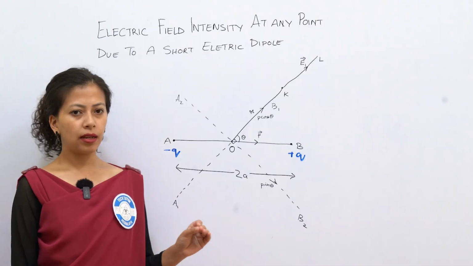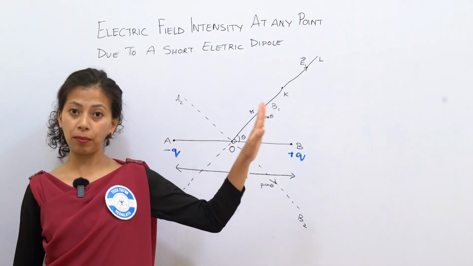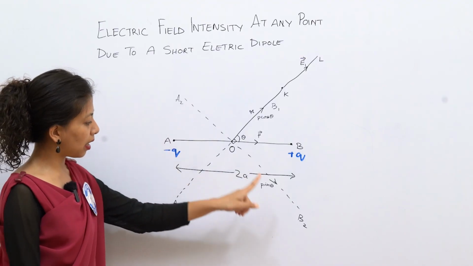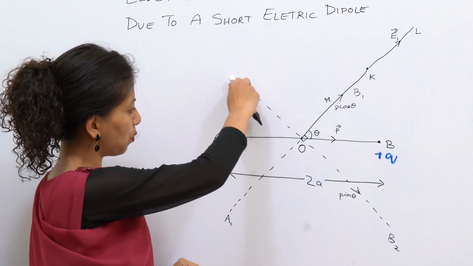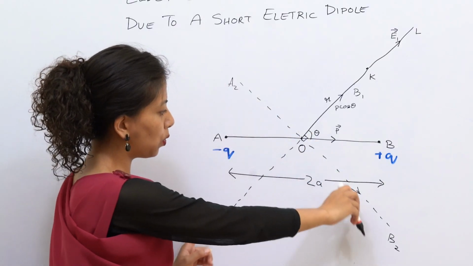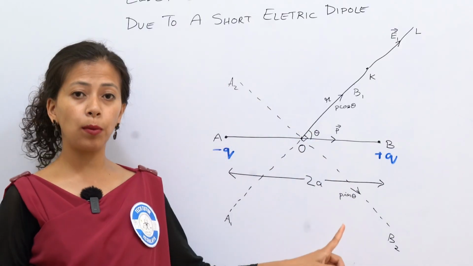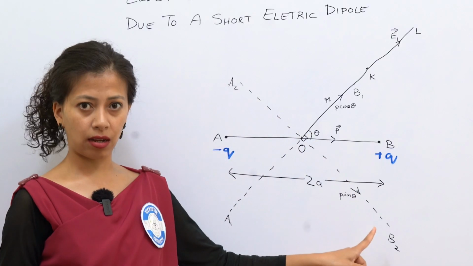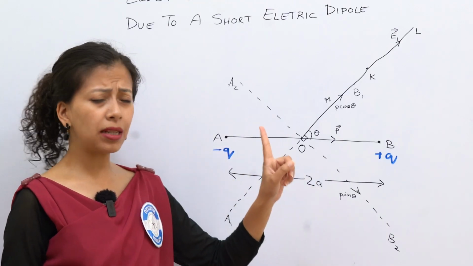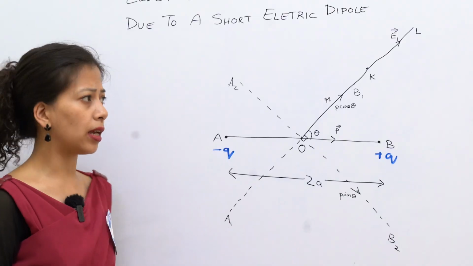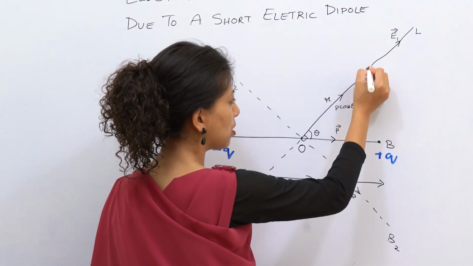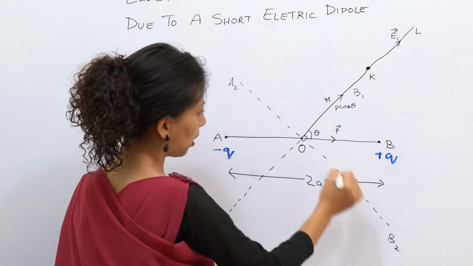This was along A1, B1. Now along A2, B2. So this is my line A2, B2. Alright? Along A2, B2, the dipole moment is P sin theta. Now the position of point K is here. Alright, this is your point K, and this is your line.